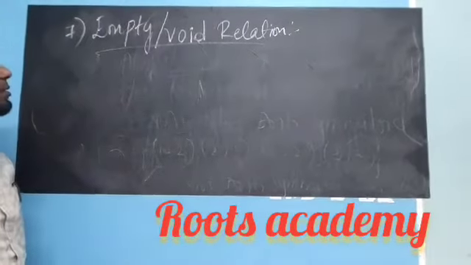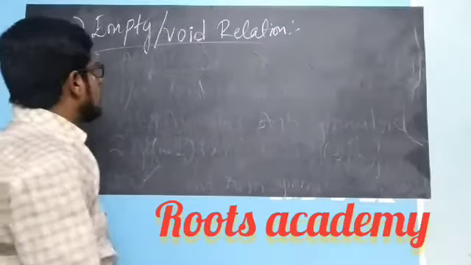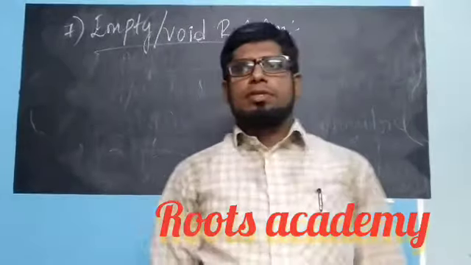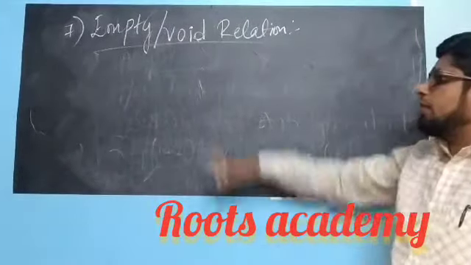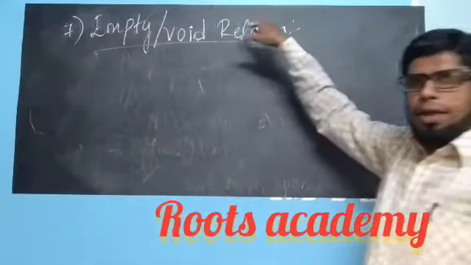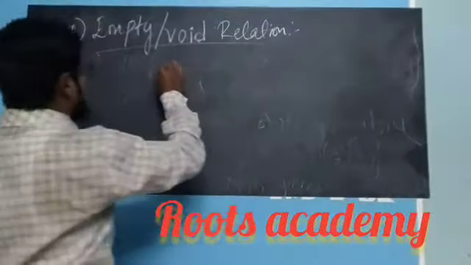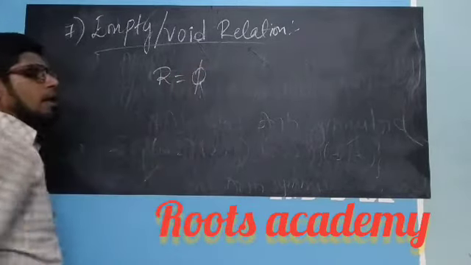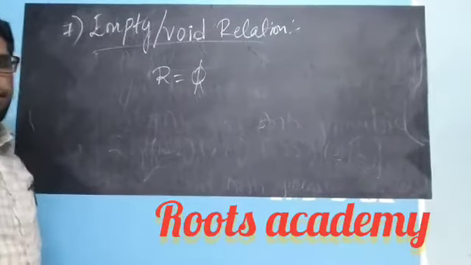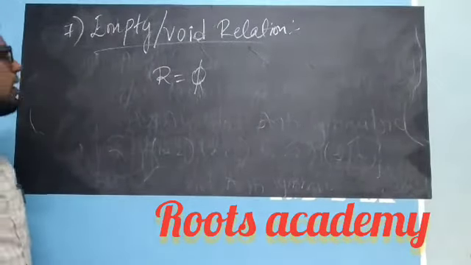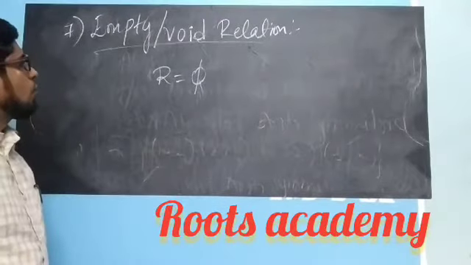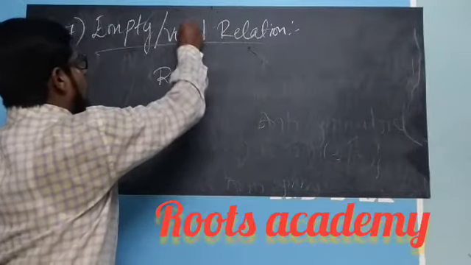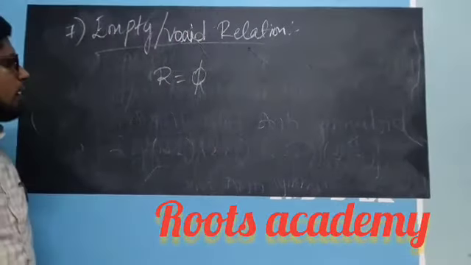So, the definition of empty relation is: a relation R from set A to B is said to be an empty relation if R is equal to null, means there is no element in our relation. That relation is called empty relation or void relation.